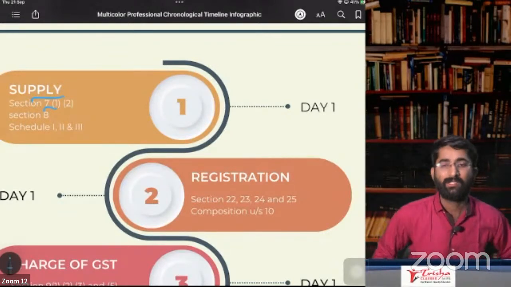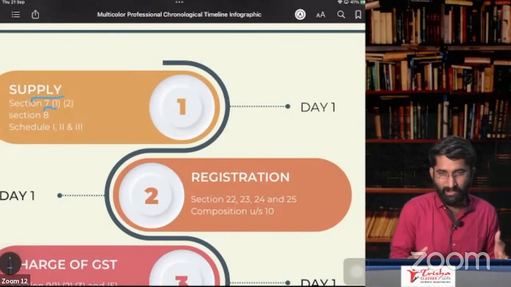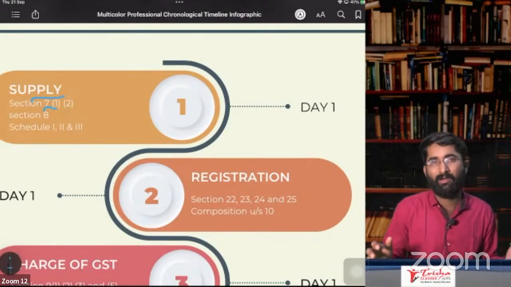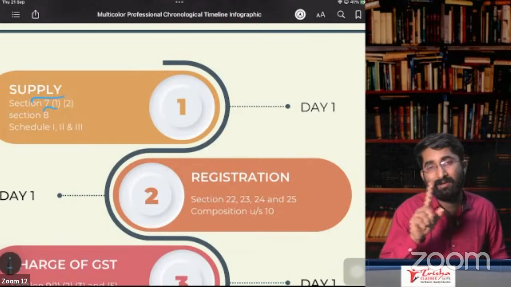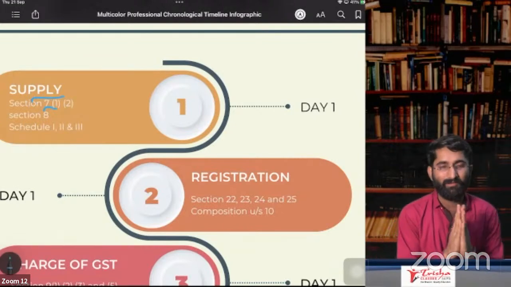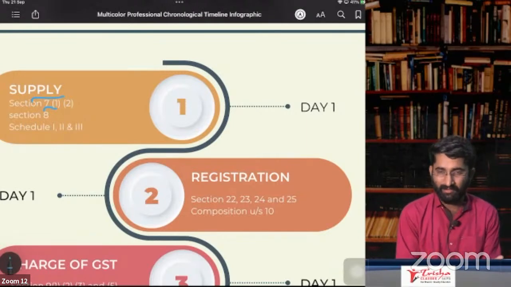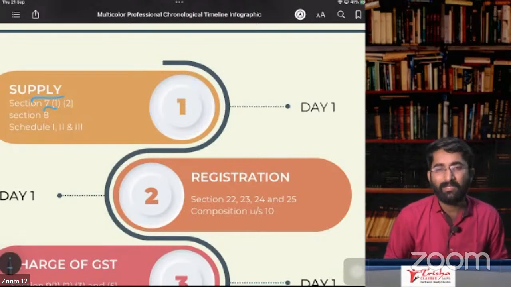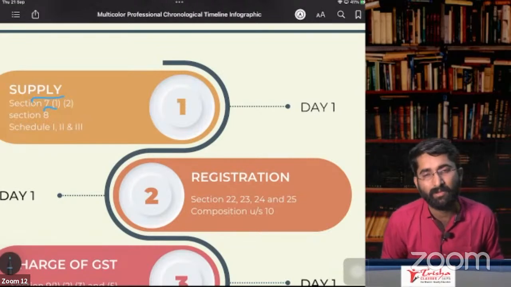Lastly, funeral. Anything related to the dead body, crematorium, mortuary, but not treatment. Treatment is not included here. What is included? Only the case of dead body. That is the transportation of the deceased and mortuary, crematorium, all these works. This is out of GST, neither supply of goods nor supply of service.